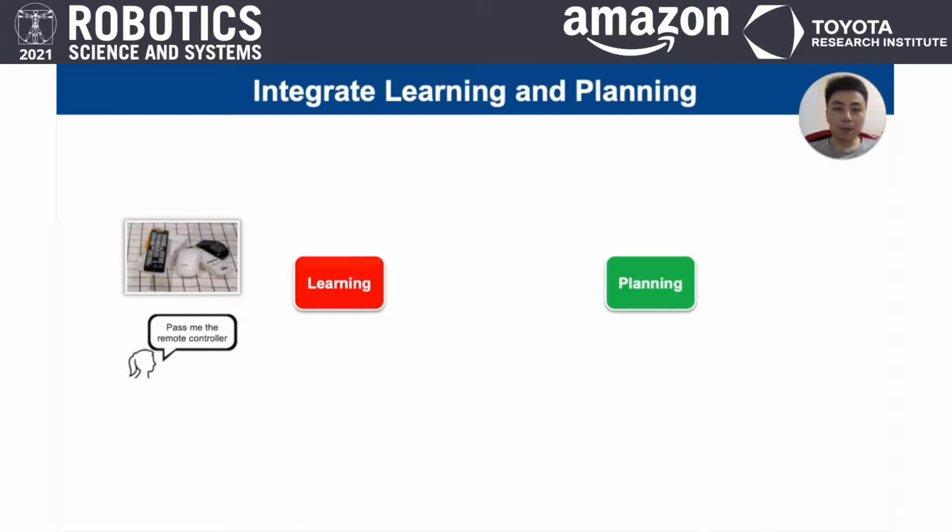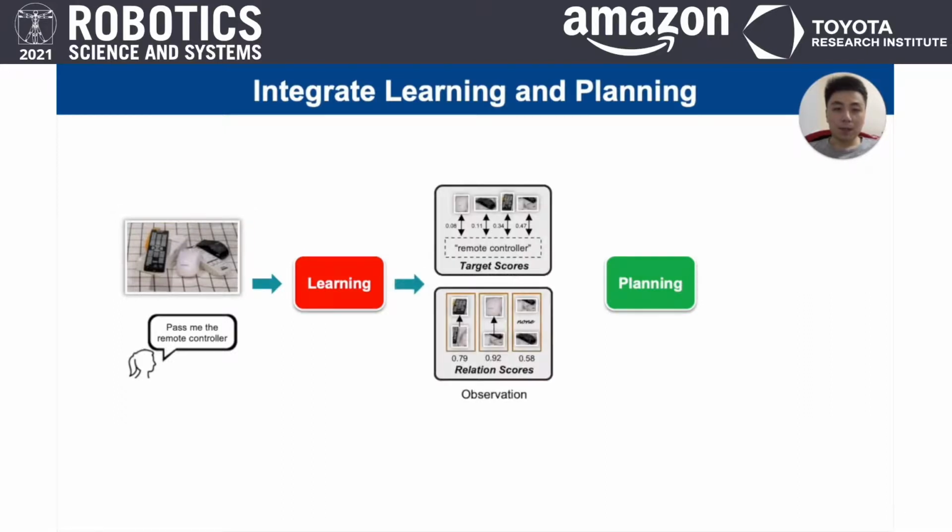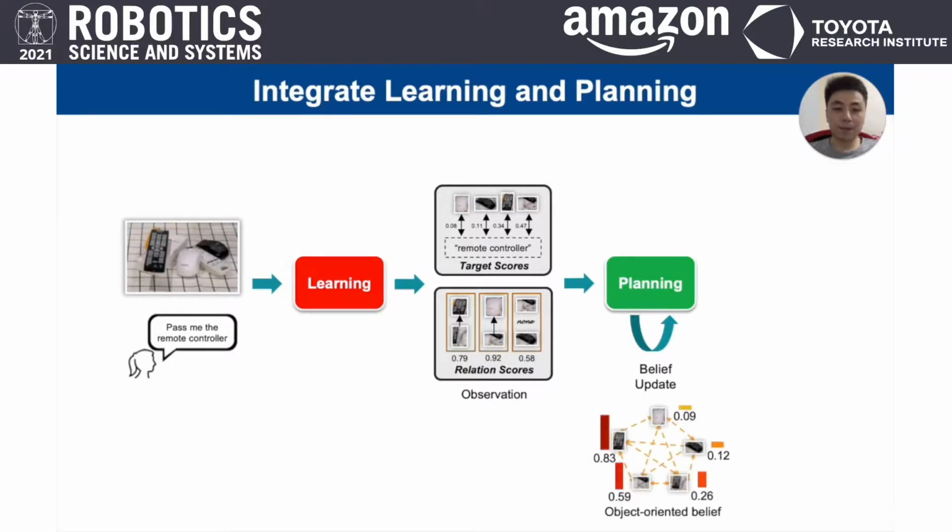Here is our solution. Our system takes image and verbal instruction as an input, and during the learning part, the robot will receive perception as an observation, including target scores of objects and the relation scores of object pairs. The POMDP planning part will take the observation to update belief over the underlying state. Our belief is a graph, in which the node is the target probability of the corresponding object, and the edge gives the belief over the possible relations.